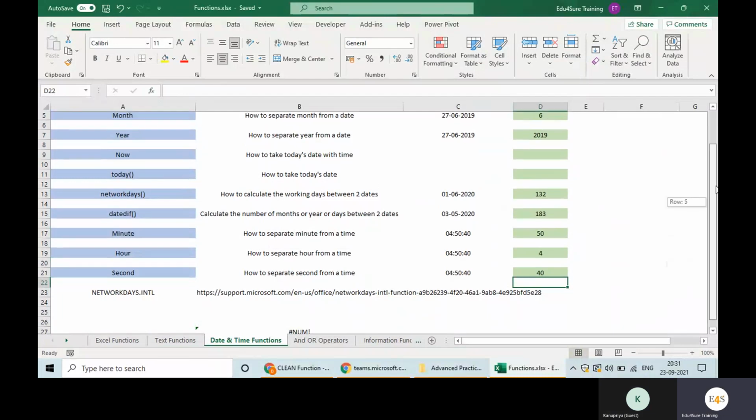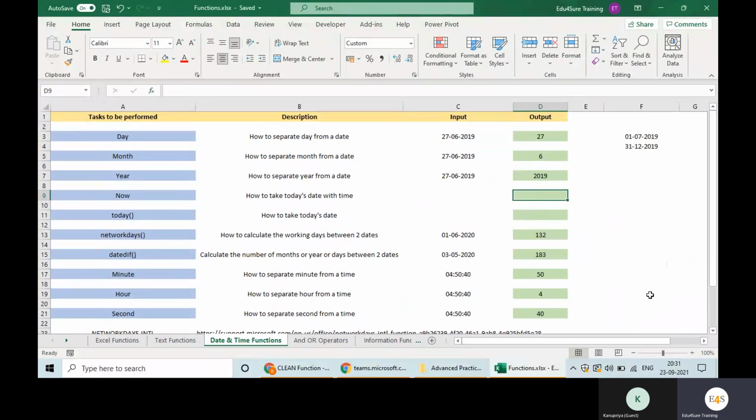Now you want to see what is the date and time as of now. You will use the NOW function with no arguments. It will give you the date and time both. From where is it taking the date and time? From your laptop. If the time and date is wrong in your laptop, it will give you the wrong information.